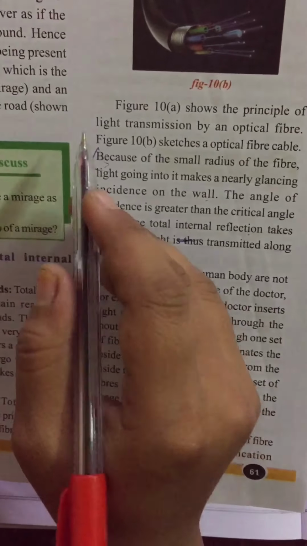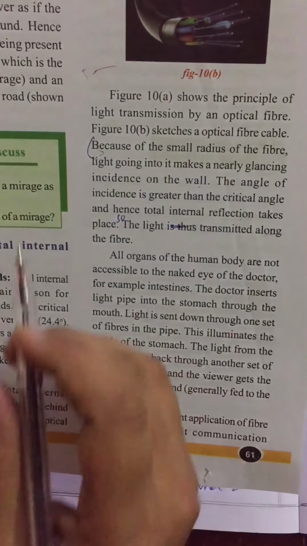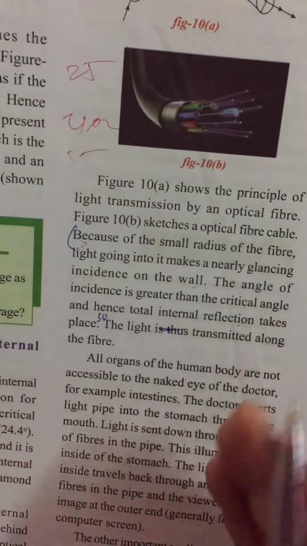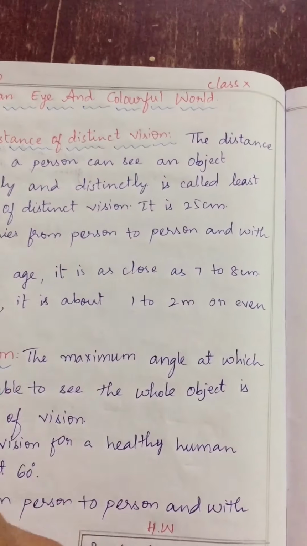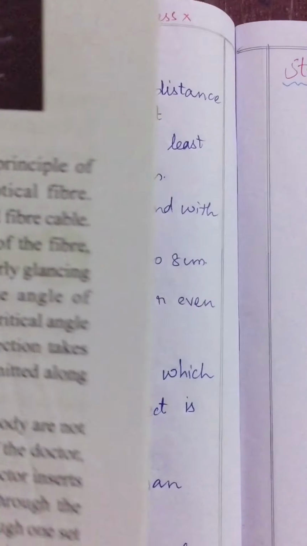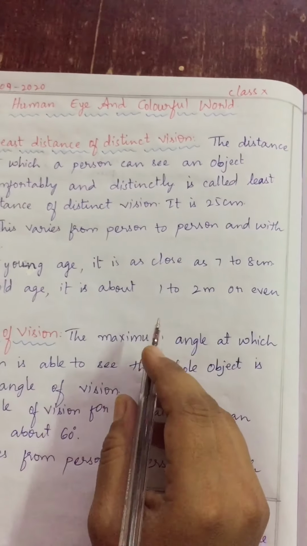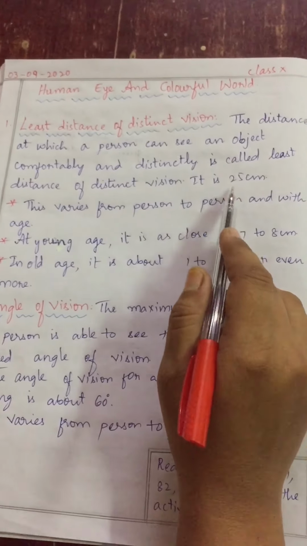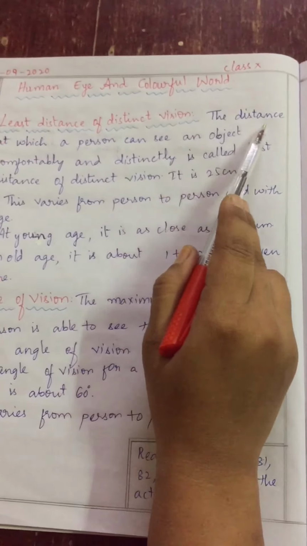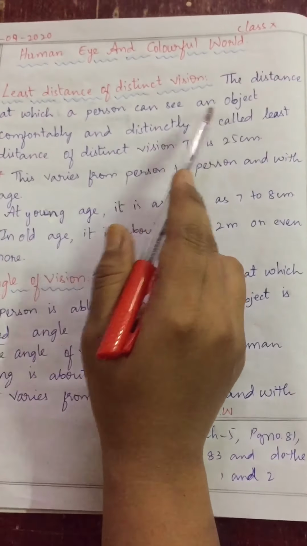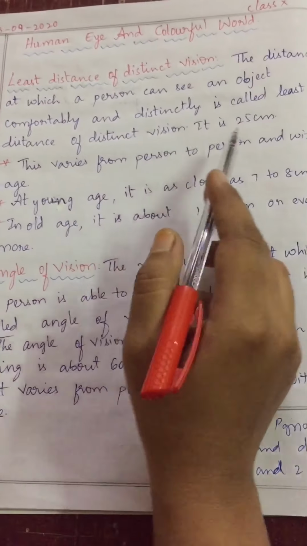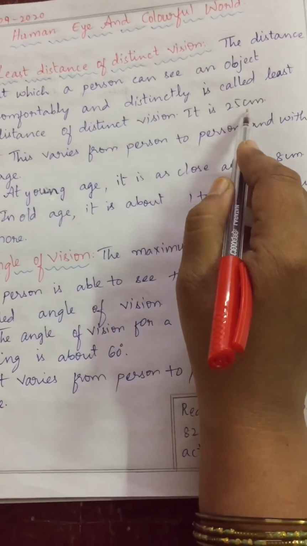Suppose we measure this distance. Suppose this distance is 35 centimeter. For me it is 40 centimeter. Tell your friend, it may be 25 centimeter or 30 centimeter. So for different persons, the seeing power, when we keep the book in front of our eyes, the distance is different. When we take the average of all these distances, we will get 25 centimeter. That is nothing but the least distance of distinct vision. That means the distance at which a person can see an object comfortably and distinctly is called the least distance of distinct vision, which, for a healthy person, is 25 centimeter.